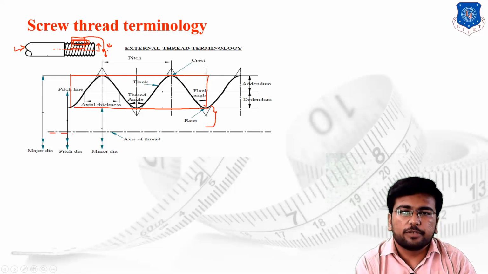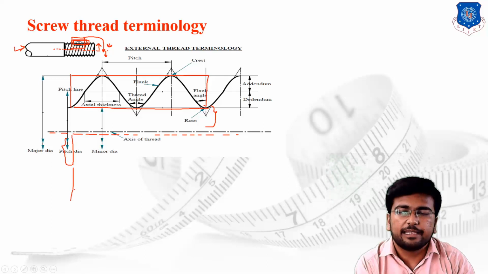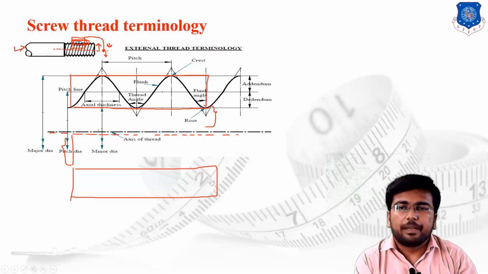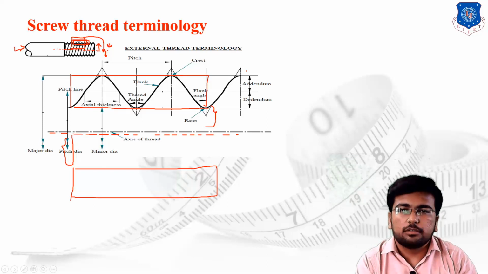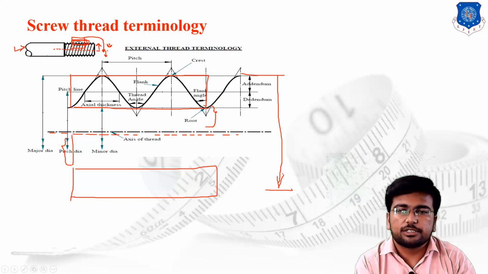After the body of the screw, we have the center line, and after the center line the same body of the screw is there, and then the same profile has been generated over here. So by taking this particular section, the total view of this is known as the assembly of your screw profile.